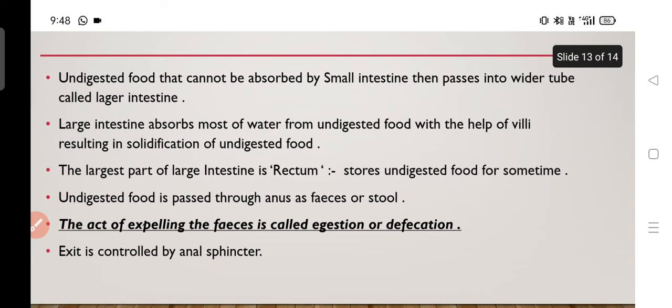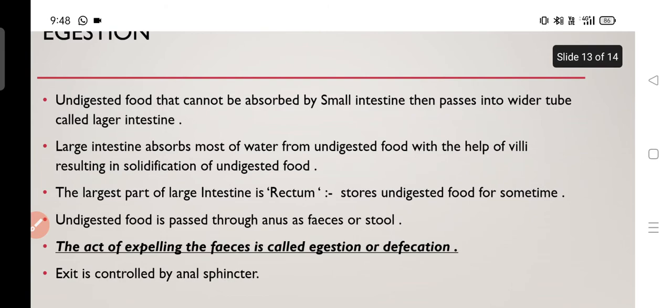Next is egestion. There might be some food which is not digested over here. The undigested food is brought into the large intestine. The large intestine is wider, that is why it is known as the large intestine, and the small intestine is narrow; although it is long, it is narrow, that is why it is known as the small intestine. The last part of the large intestine is the rectum.